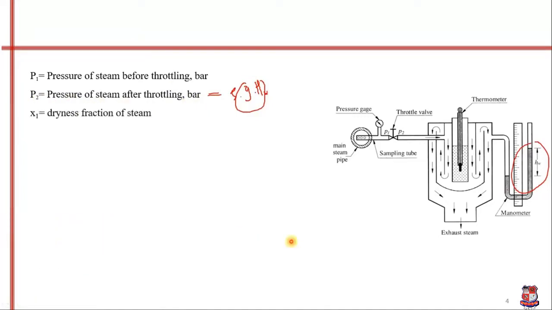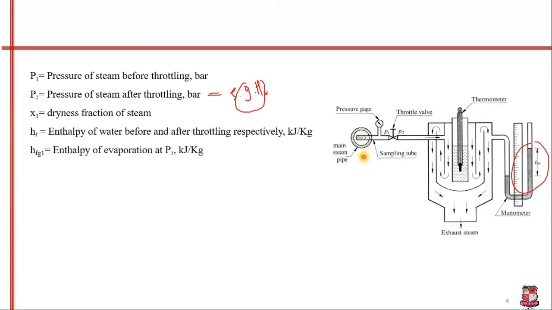X1 is the dryness fraction of the steam, meaning the dryness fraction of the steam present over here, which is to be measured. Hf1 and Hf2 are the enthalpy of water before and after throttling respectively. Hfg1 is the enthalpy of evaporation at pressure P1.